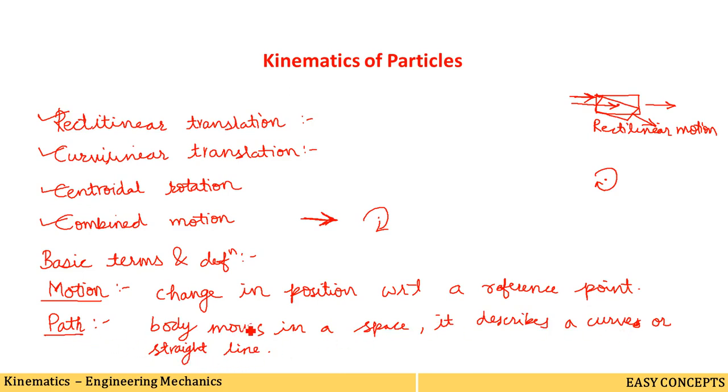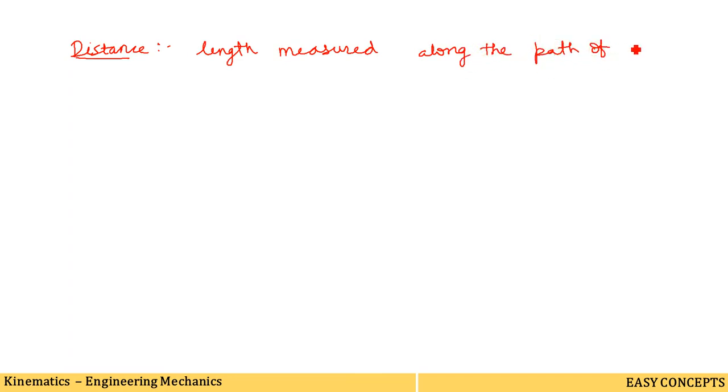Next term is distance. What is the meaning of distance? It is the length measured along the path of the body.